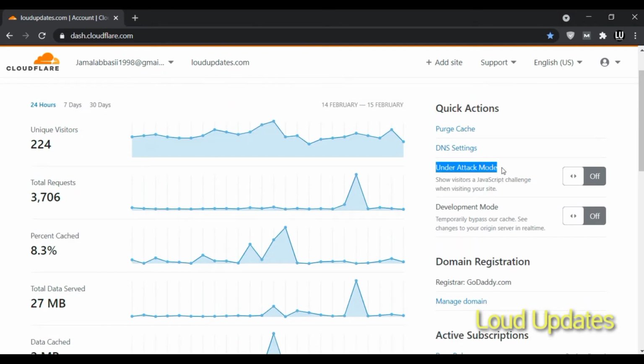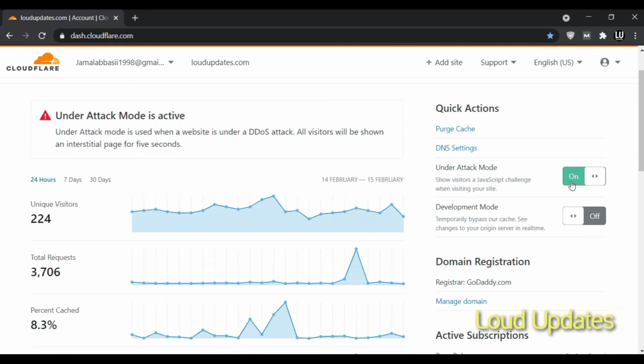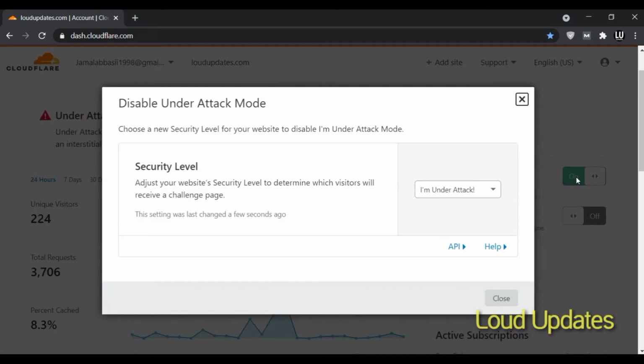The second step is very powerful. This is Under Attack Mode. If you enable this, every single person sees a JavaScript challenge with a 5-second delay, and then they visit. Now hold on, and here you can see a pop-up screen showing the security level. There are security levels: low, medium, high, and I'm Under Attack Mode. So you can easily understand, low means